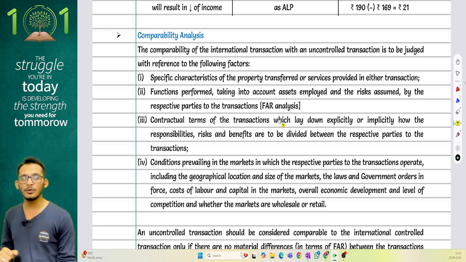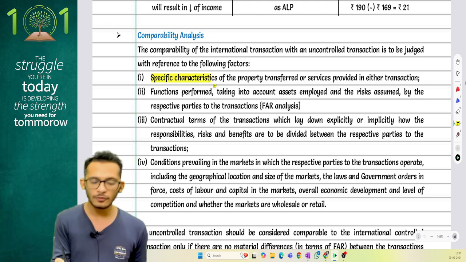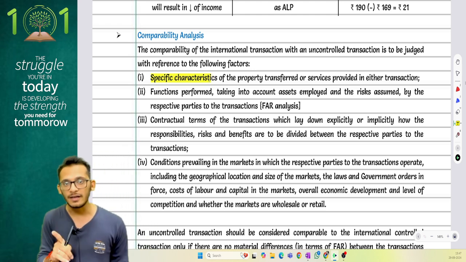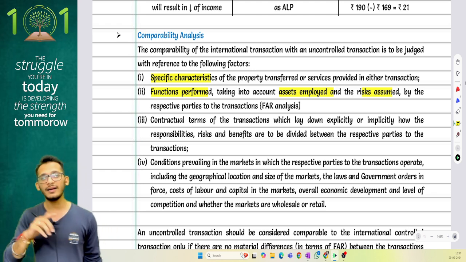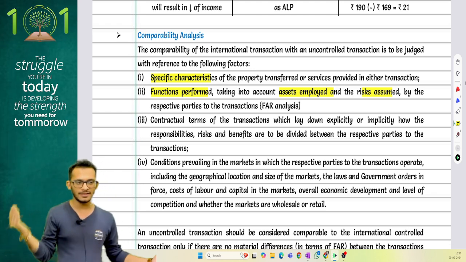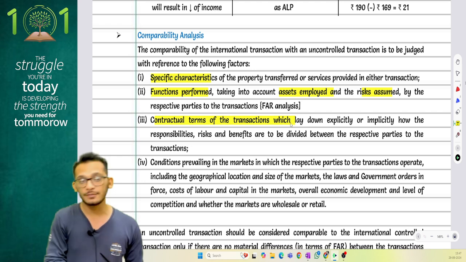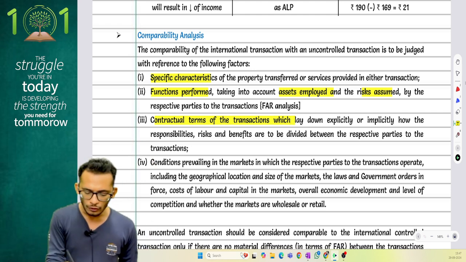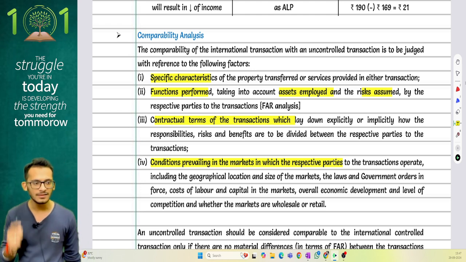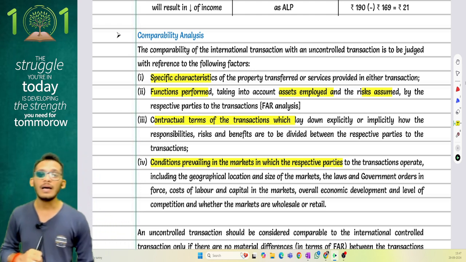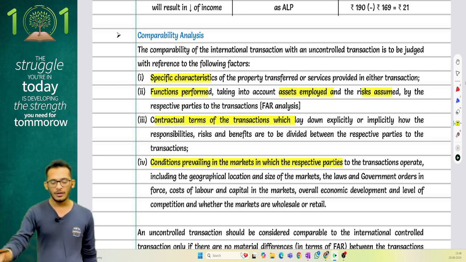It says, how do you do a comparable transaction in the transfer pricing model? First of all, look for the following factors. You look for specific characteristics. Second, you look for something called FAR. FAR means functions performed, taking into account the assets employed and the risk assumed. Do a FAR analysis of your transaction versus the third party comparable transaction and tell whether it is matching. Third, look for the contractual terms of the transaction. And then look for the conditions prevailing in the market, because sometimes there may be extraordinary conditions because of which the margins may be very different. So look for these four characteristics in order to understand whether the arm's length pricing can be taken as a comparable measure or not.